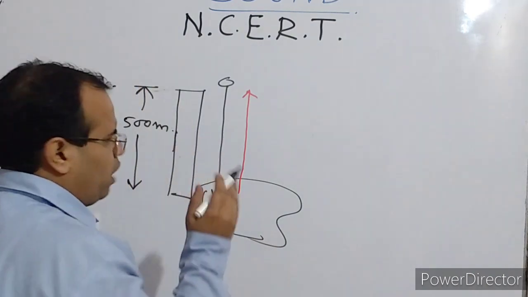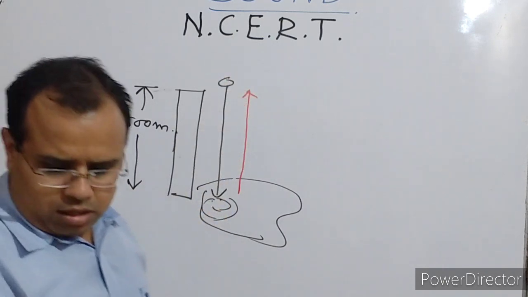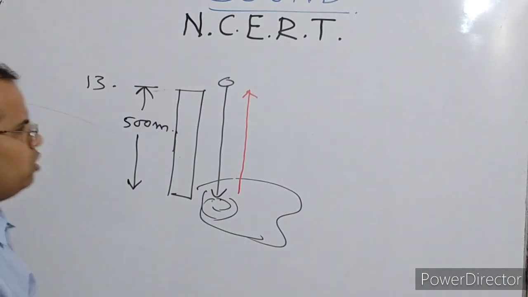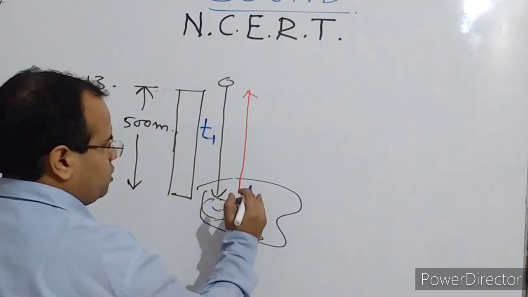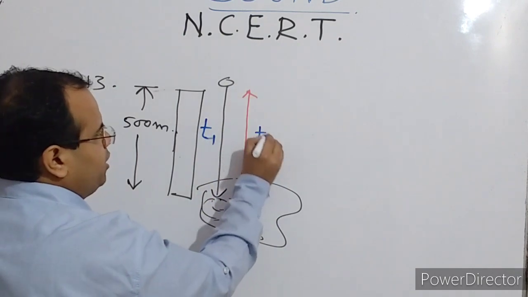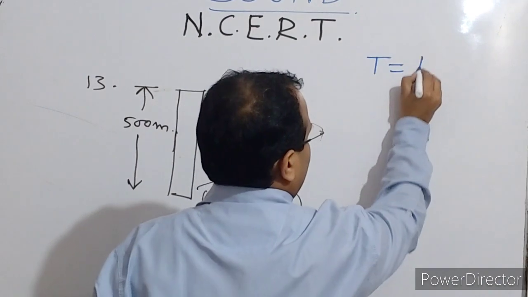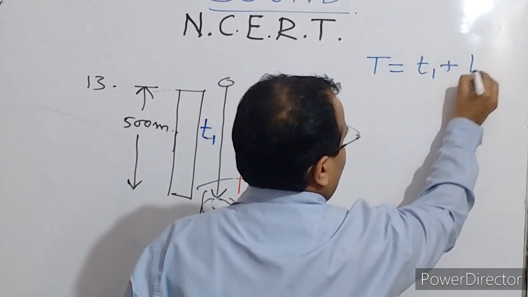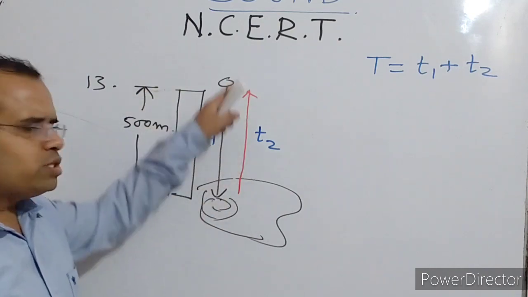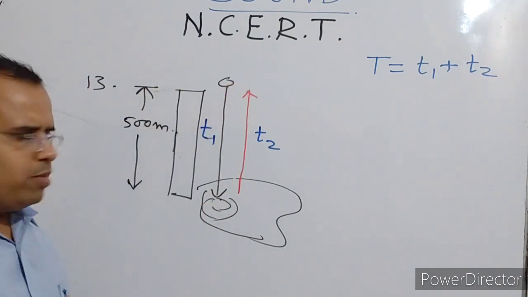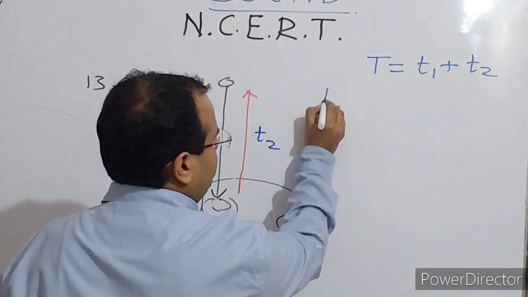First, you have to do this question in two parts. First is the time taken by the stone to drop down, let this be T1. Then we have to find the time taken by the sound to move up, let it be T2. The total time would be the sum T1 plus T2, where T1 is the time taken by the stone to drop down, and T2 is the time taken by the sound to move up. Let us do it for T1 first.